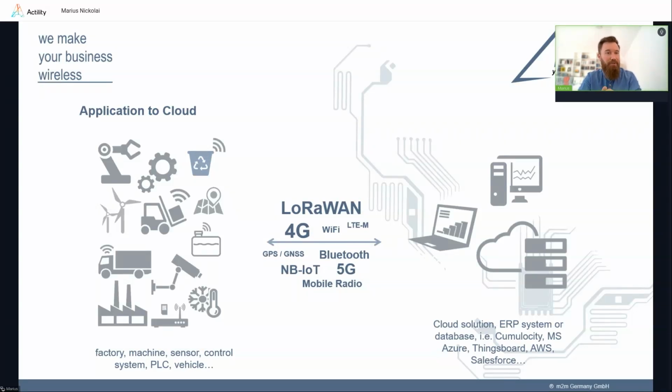To be honest, we don't care too much about the application. On one side, it can be some machinery, some PLC, any kind of sensor. We take the data, we transmit it wirelessly, and we bring it to some application to make use of the data, to visualize it, to bring efficiency into processes, basically.